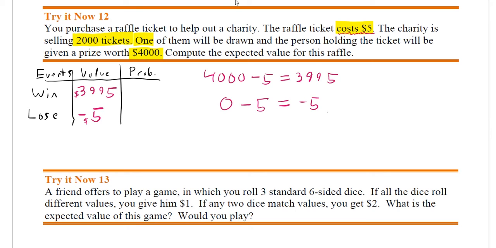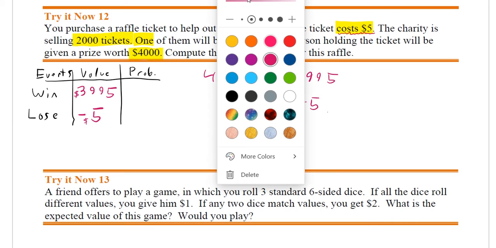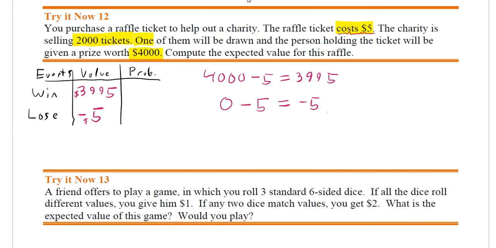Now for the probabilities, it says the charity is selling 2,000 tickets and only one of them will win. So that means, likewise, for my probability, maybe I'll do that in purple. For my probability of winning, well, 1 out of 2,000 of those tickets will win. That means comparatively, or if I do the complement, I have that 1,999 of those tickets will not win of the 2,000. We want this to be a probability distribution, which means these probabilities add up to a total of 1.